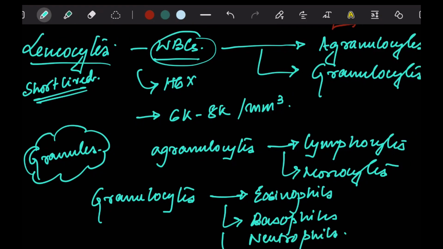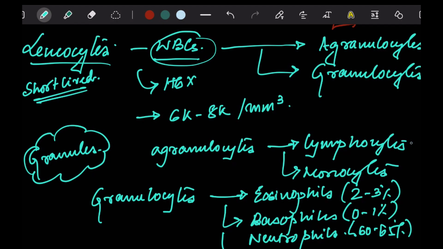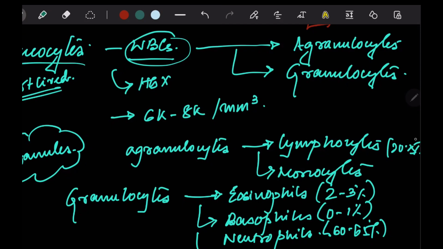Right. If we talk about the percentage of these, neutrophils are the most numerous ones, about 60 to 65%. Basophils are the least, about 0 to 1%. Eosinophils are around 2 to 3%. And if we talk about lymphocytes and monocytes, the lymphocytes are about 20 to 25%, and the rest are monocytes. Right. Now we need to talk about the specific functions of these kinds of WBCs, starting with eosinophils.